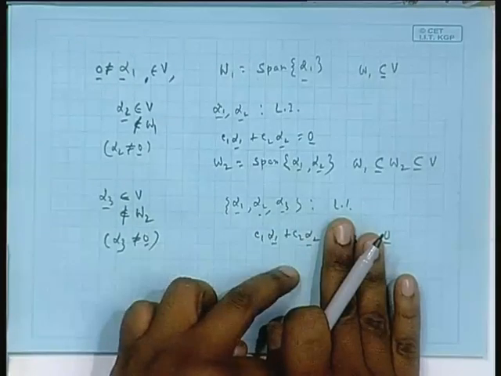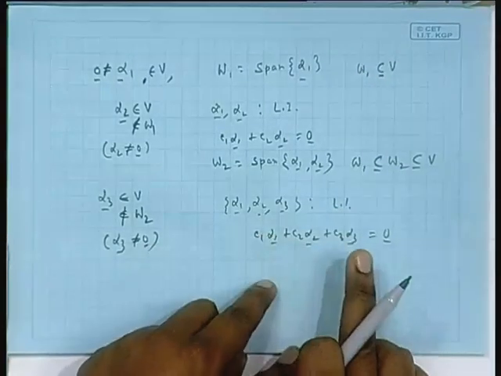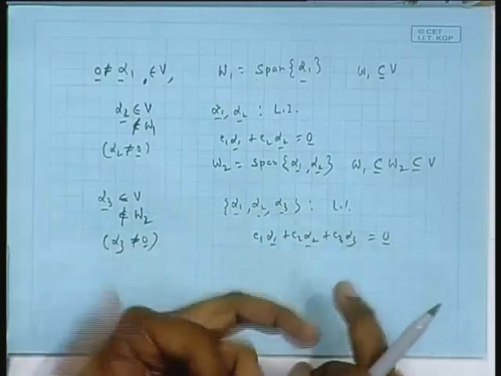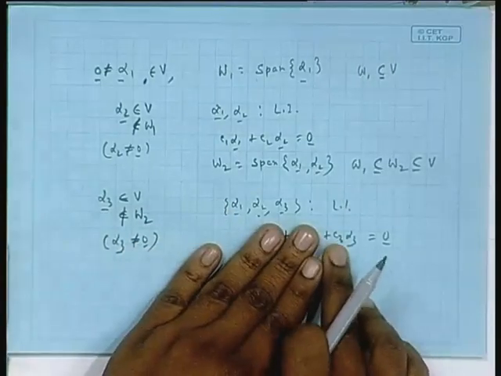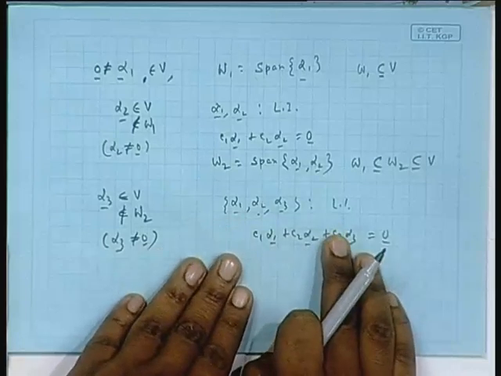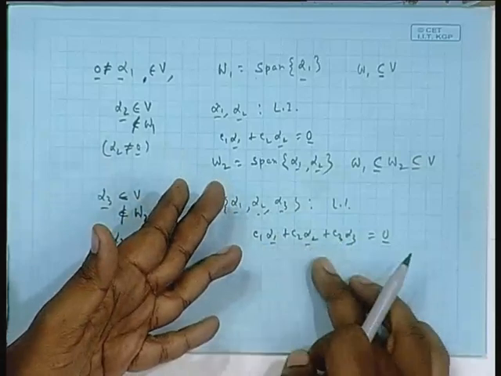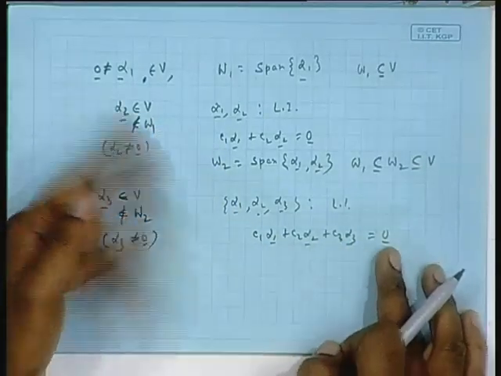So you understand 2 also is not possible, because these 2 then have to be 0. They cannot be non-zero because of LI. And any of the 2 is not possible, because alpha 3 again becomes part of W2, not possible. So 2 not possible, and then 1. Suppose only this is non-zero. That means alpha 3 is 0, which is not possible. Suppose only this one is non-zero, again that contradicts obviously. Alpha 1, alpha 2, none of them is 0. One at a time also is not possible, isn't it? So they are linearly independent.